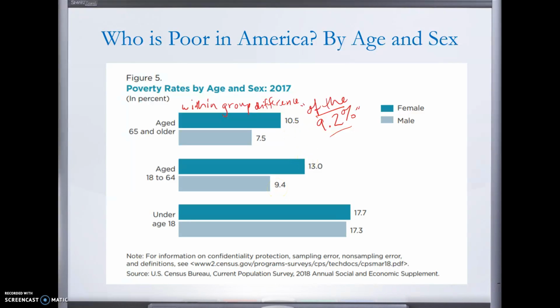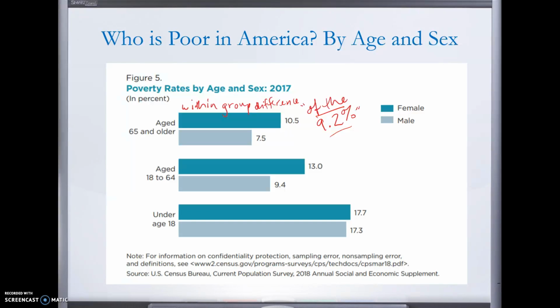And if we were in class, again, I would stop and ask you, why is this difference present? And you would say things like the wage gap for men and women, the income inequality gap for men and women. Women cycle in and out of the workforce more often because they take leave to have kids or to care for elderly parents or to care for kids. So they may experience some penalties there.